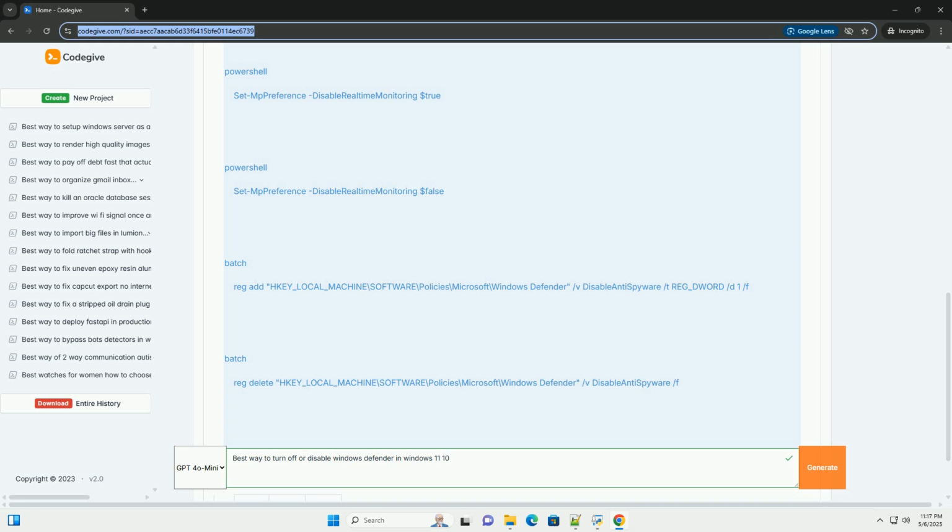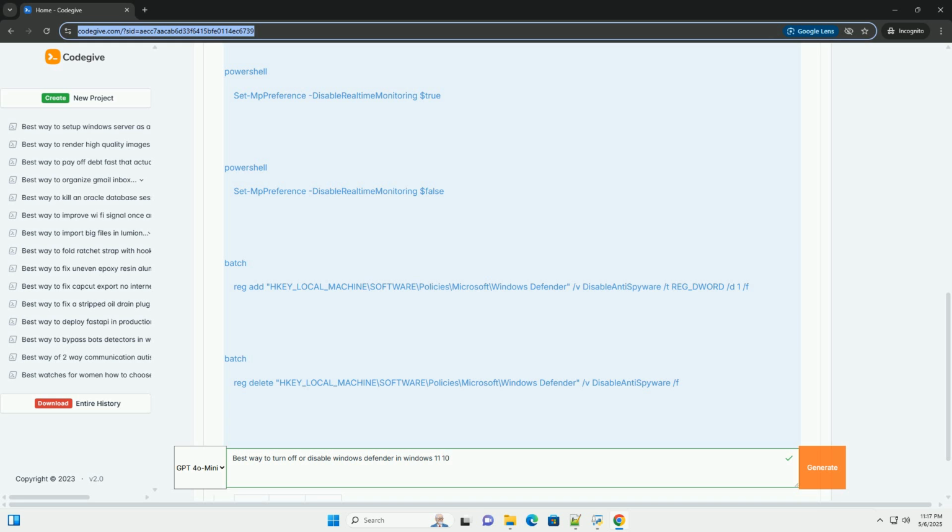Important: back up your registry before proceeding. Open regedit.exe, go to File, Export, choose a location and name for the backup file, for example registry_backup.reg, and click Save. If something goes wrong, you can double-click this file to restore the registry. Double check your paths. Verify that you are editing the correct registry keys and values.